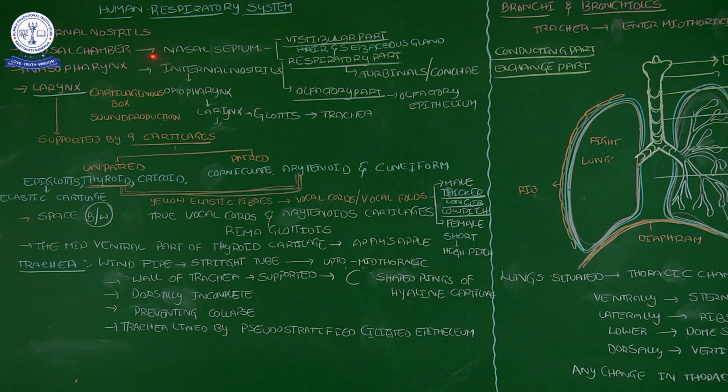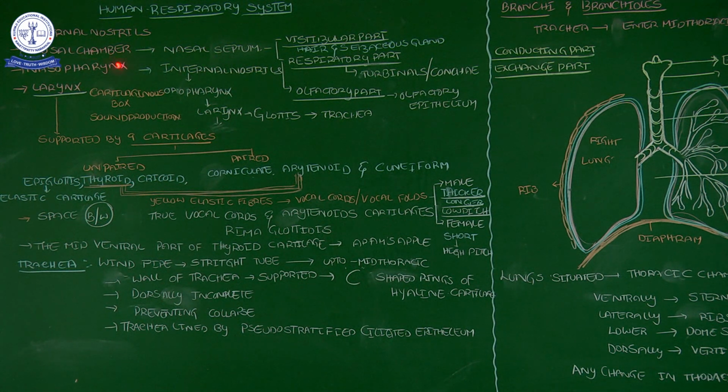Our nose contains elastic cartilage. That septum in the middle of the nose is the nasal septum. By the nasal septum, the nasal chamber is divided into 2 chambers, left and right.